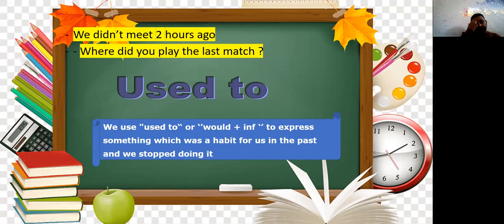But bear in mind, we use used to and would the same. Used to play or would play in the past. But with the state of verb, I use only used to, not would. Would never comes with state of verb. Example, I used to like milk when I was young. It's right. But it's wrong to say I would like milk when I was young. Okay? Let's go up.